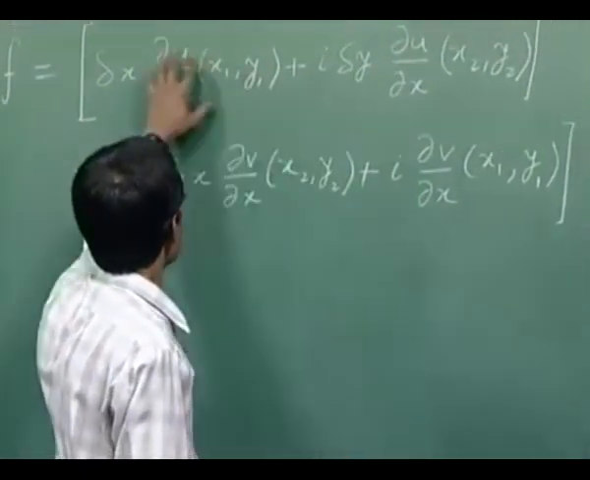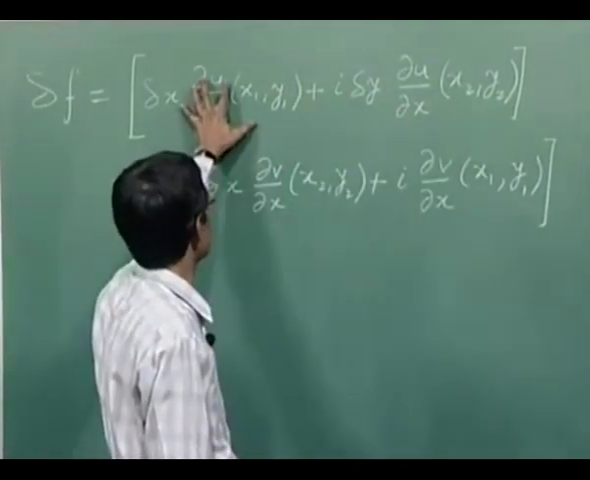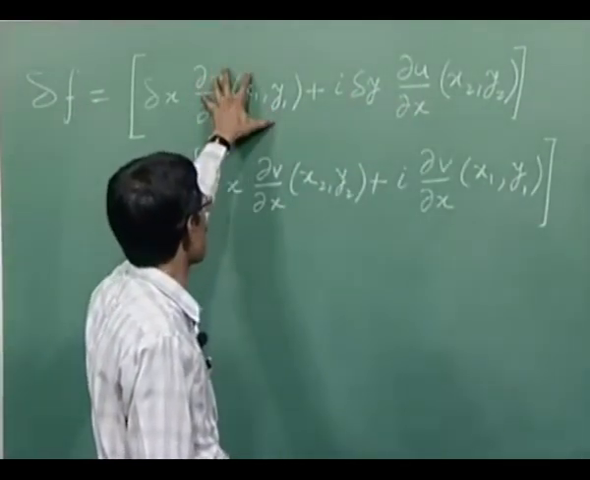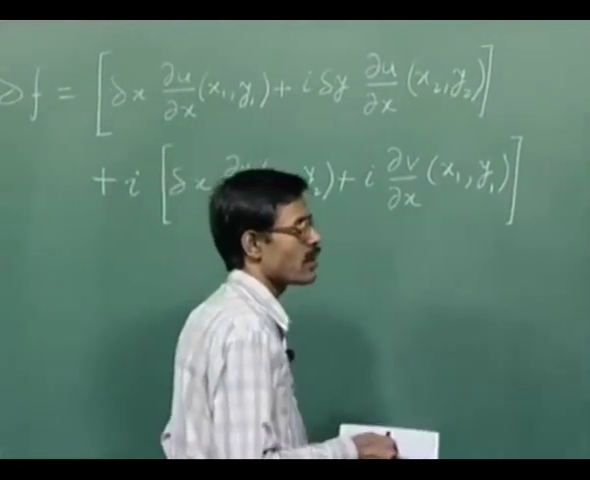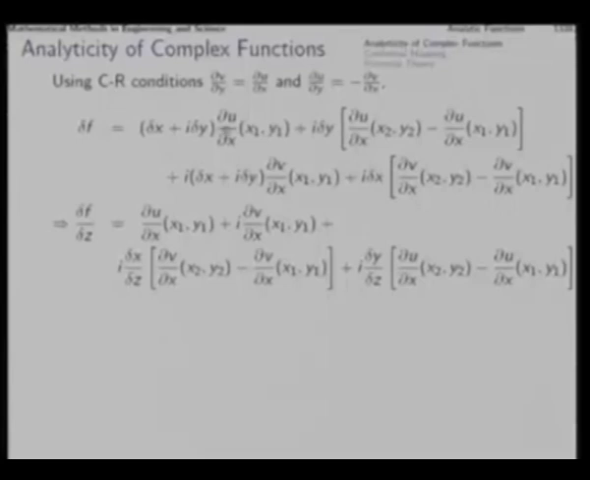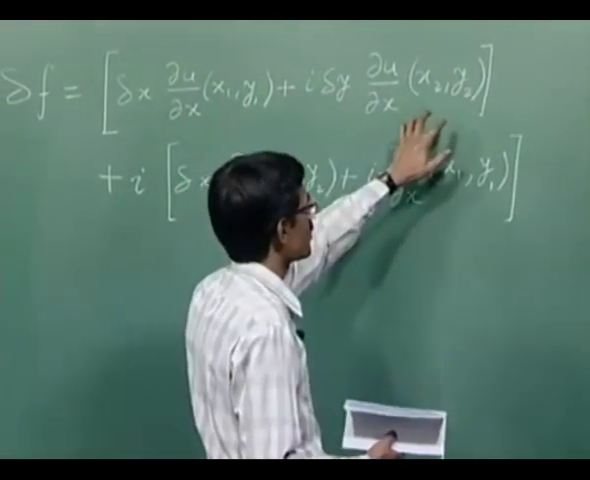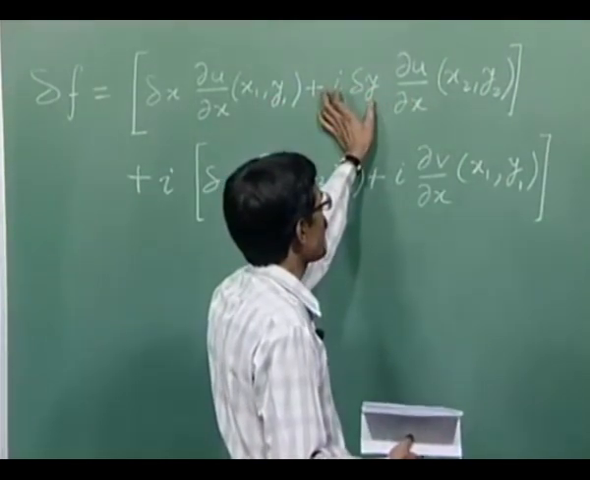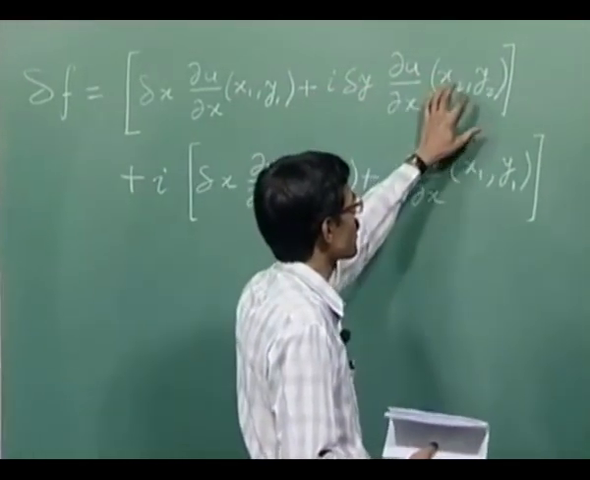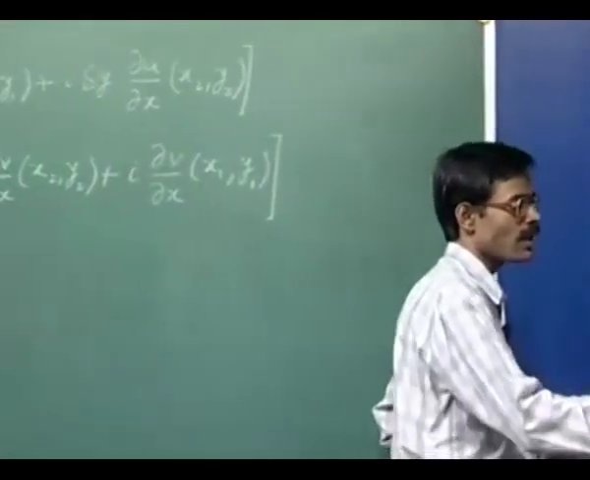Now, from here if we add i delta y del u by del x at x1 y1 to this term, then this will come common, and along with that we will get delta x plus i delta y, and that you get here, right. Now, whatever we added here, i delta y del u by del x at x1 y1, that same thing we subtract from here, and for that we will get common i delta y, and inside the bracket we will get del u by del x at x2 y2 minus del u by del x at x1 y1. That is the term here.